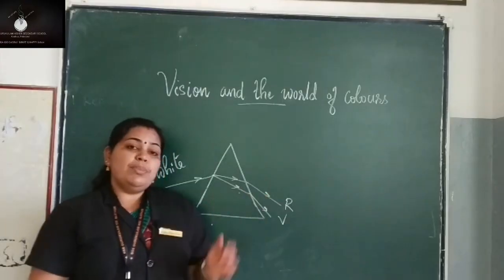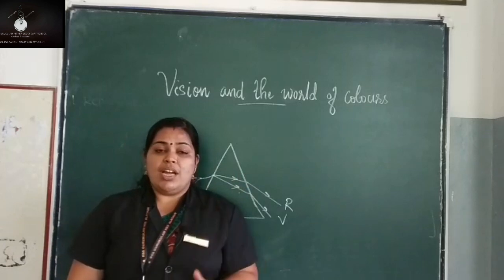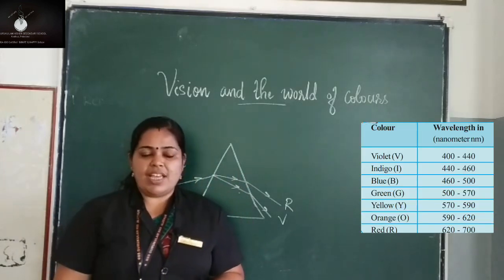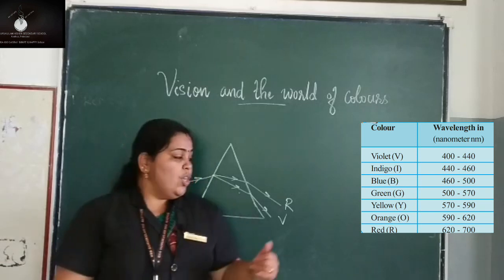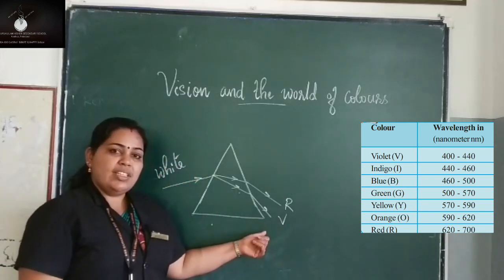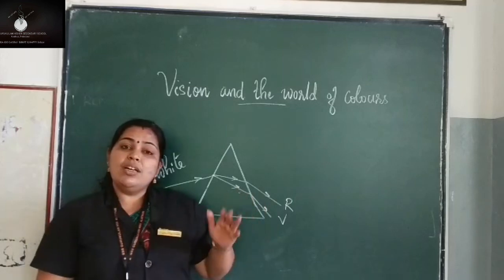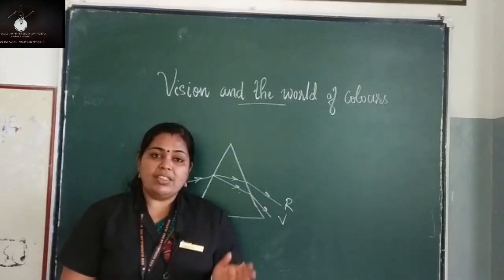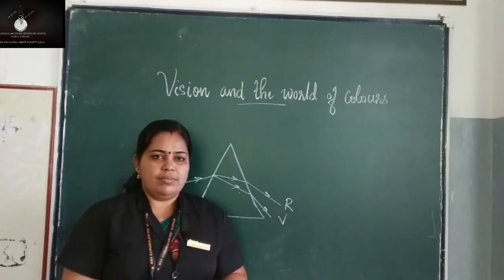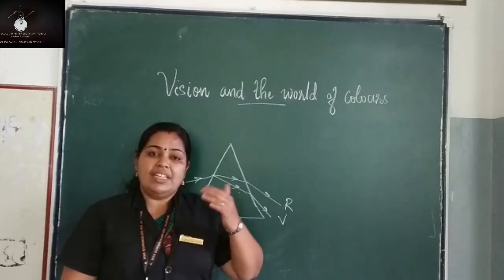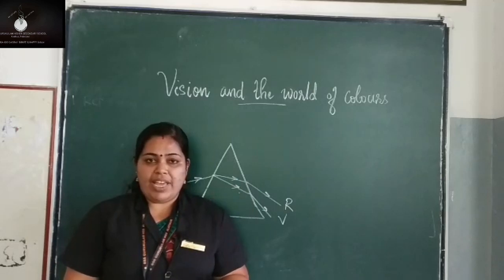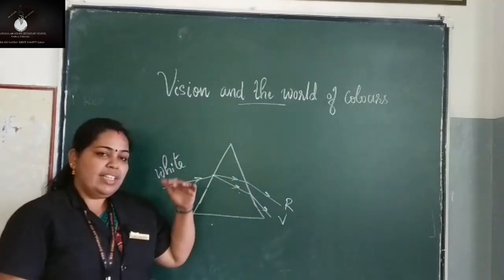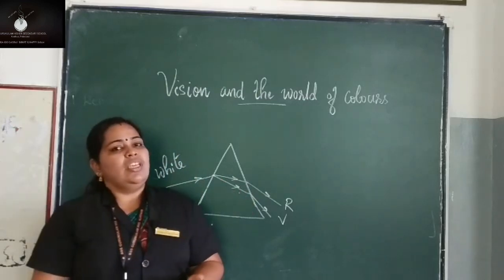So from this table, which color has the shorter wavelength? Violet has the shorter wavelength. And what about the deviation of violet? Violet deviates the most. So, what is the relation between wavelength and deviation? As the wavelength decreases, deviation of light increases.